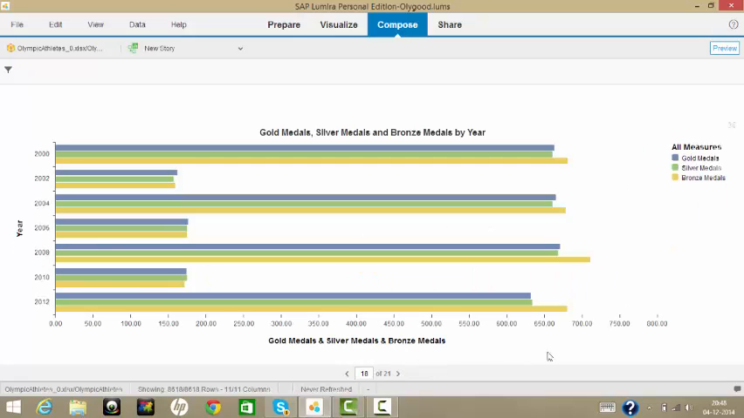This is the gold, silver and bronze medals per year. These are all the summer Olympics data. We can see that the number of bronze medals is always a little more than the number of gold and silver medals in the summer Olympics. But that's not the case in the winter Olympics. It's almost the same. So this is one analysis we can do on this visualization.